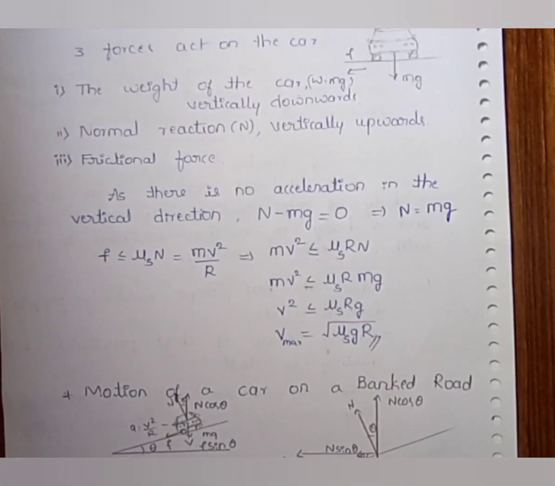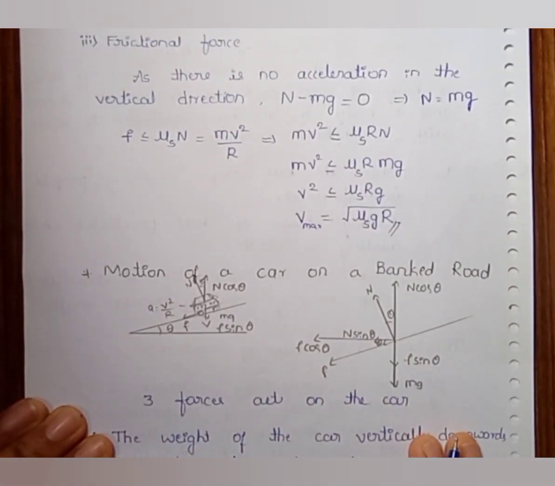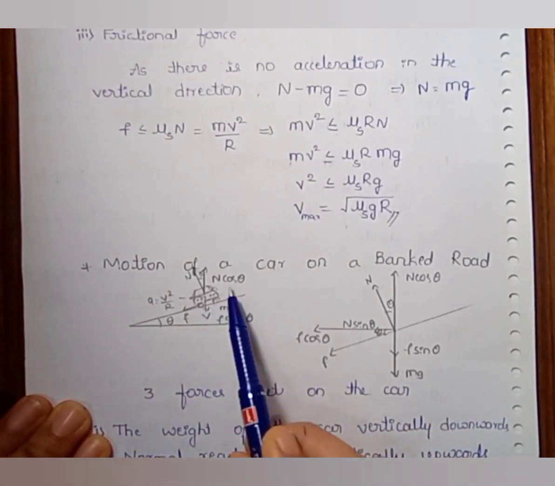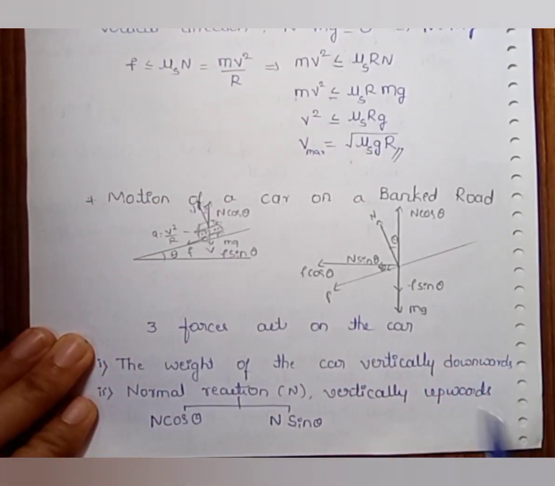Let us see the motion of a car on a banked road. Just consider a car which moves on the banked road. Here also three forces act on that car.